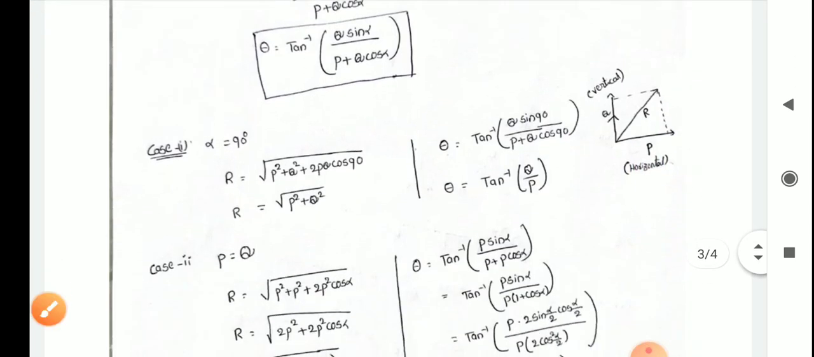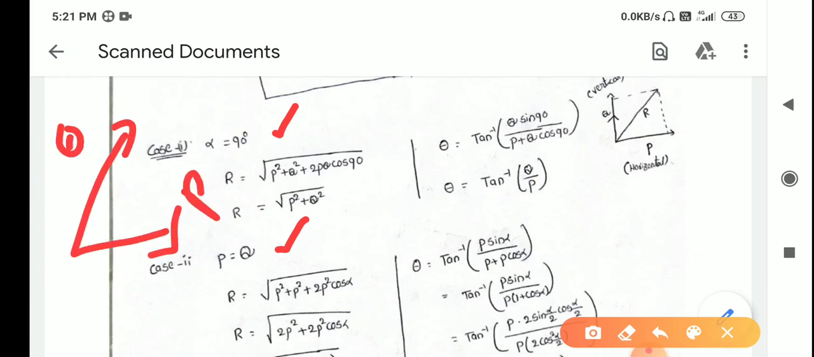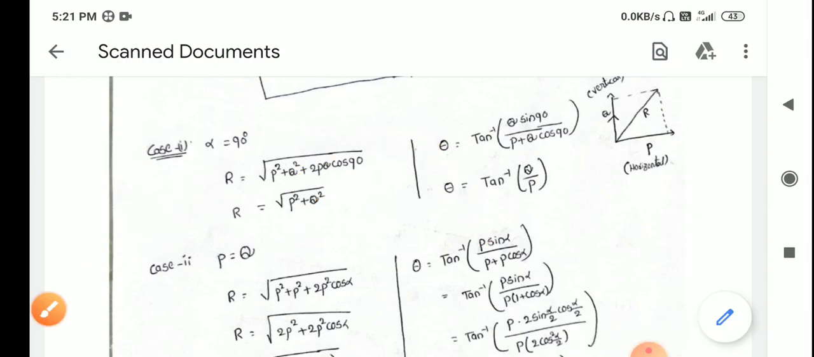What are those two other cases? First case, if alpha is equal to 90 degrees. The second case is P is equal to Q. What if alpha is 90 degrees? Alpha is 90 degrees, which means the parallelogram becomes a right angle triangle. It is P, it is Q, and the angle is 90 degrees. What if two forces act at right angle? What will be the resultant of the force?